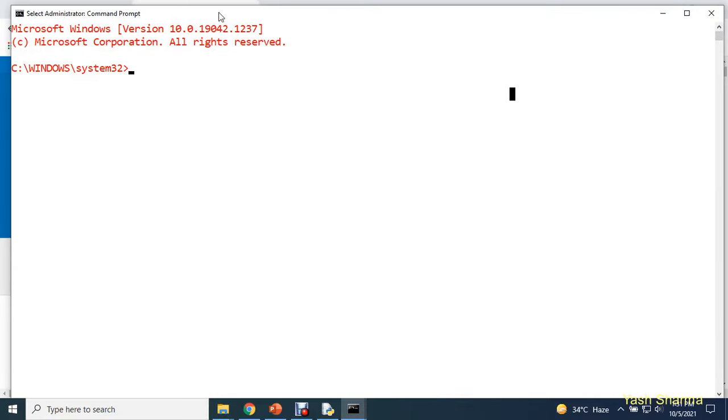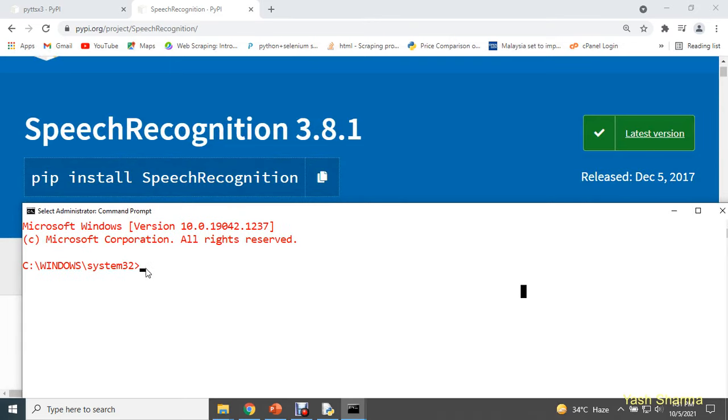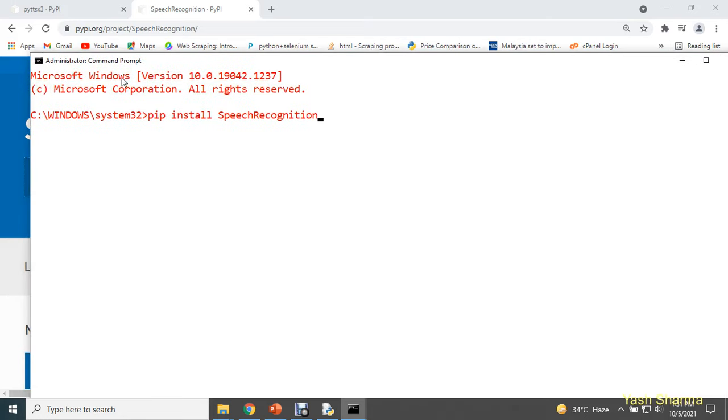And here you need to type in this command: pip, do not make any spelling mistake, pip space install space speech recognition. Then guys what you need to do is press enter. Please do not make any spelling mistake. Open your command prompt using run as administrator and type in this command pip space install space speech recognition and you need to press enter.